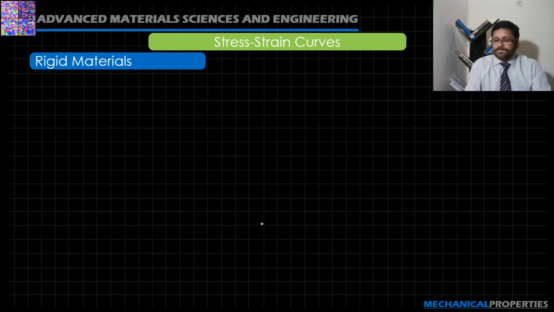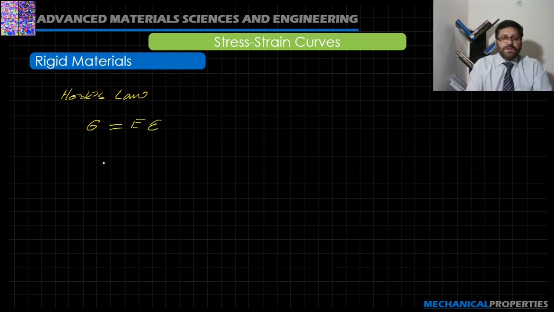Now the rigid material. Rigid materials are those materials which do not undergo any deformation irrespective of the magnitude and direction of the applied load. So if we consider Hooke's law, that is sigma is equal to E epsilon, we can write E, the Young's modulus, as sigma over epsilon.